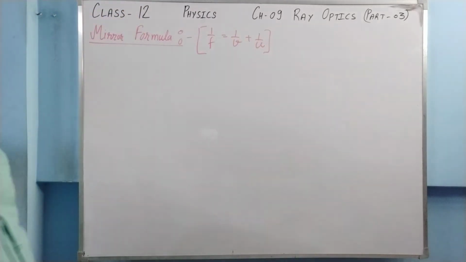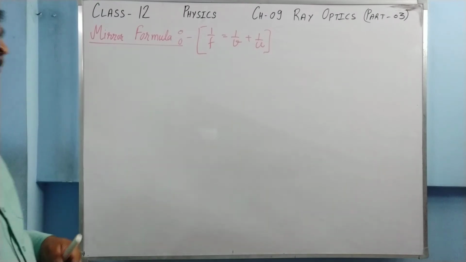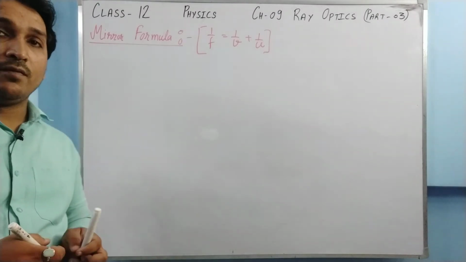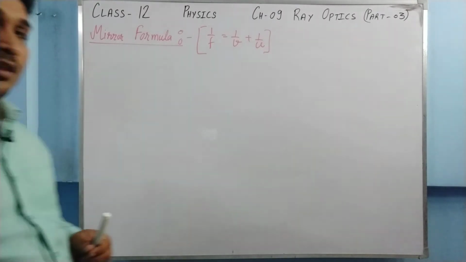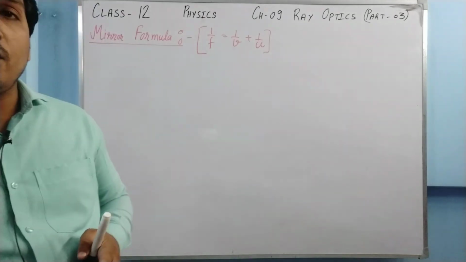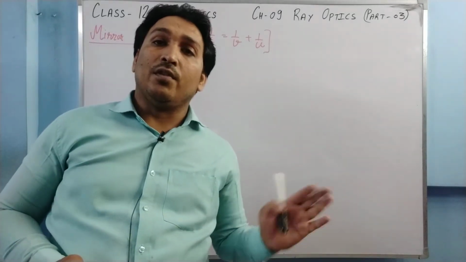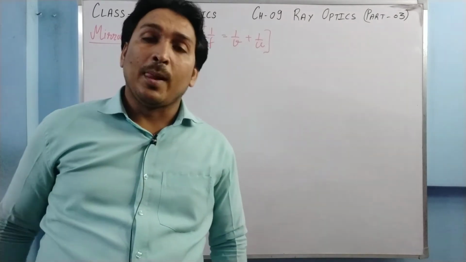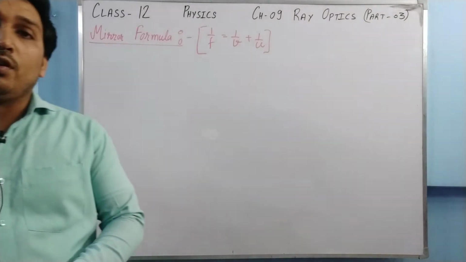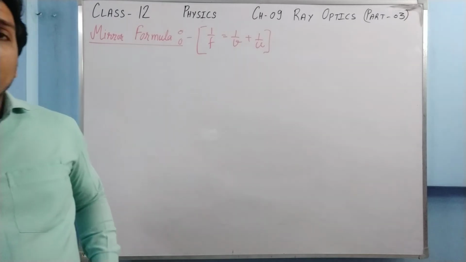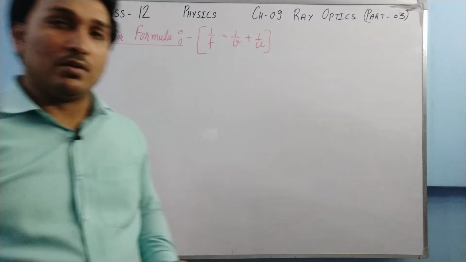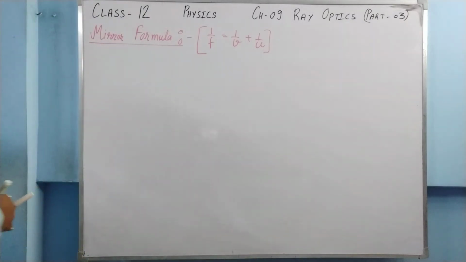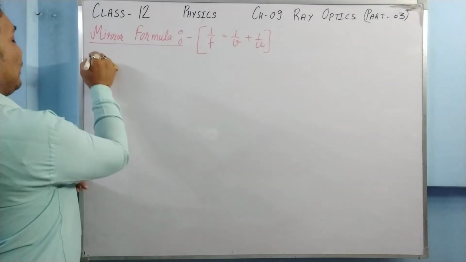We need to prove this equation, from where it has come. For that, 3 cases are there: when a real image is formed by a concave mirror, when a virtual image is formed by a concave mirror, and for a convex mirror. I'm going to take only one, the rest 2 will be homework. So let us start with case 1.